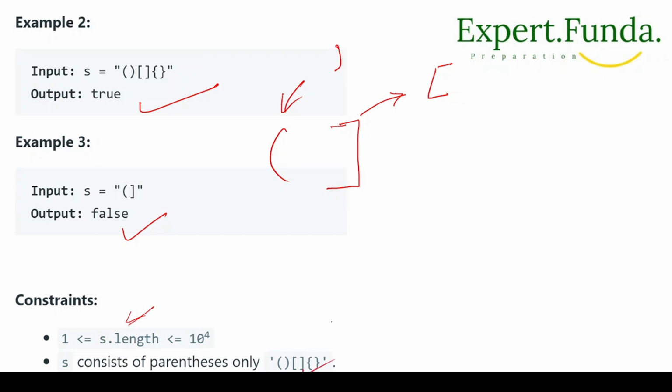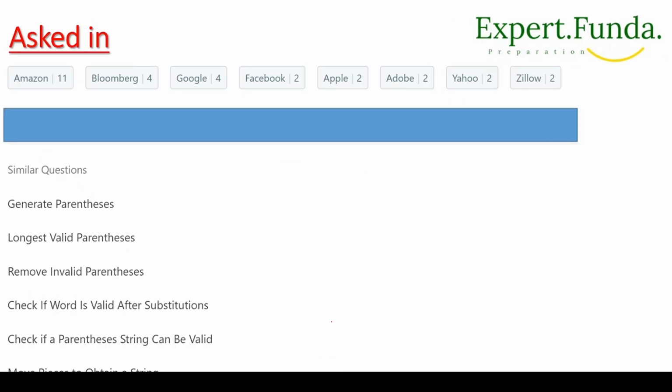Now think about how many other questions you can solve after solving this one. You can solve Generate Parentheses. The links are there in the problem, so you can use the links and find the other questions. After doing hands-on work with this problem, you can do those problems. If you find any issue and want the solution for those questions, please let me know or ping me in the comment box, right?